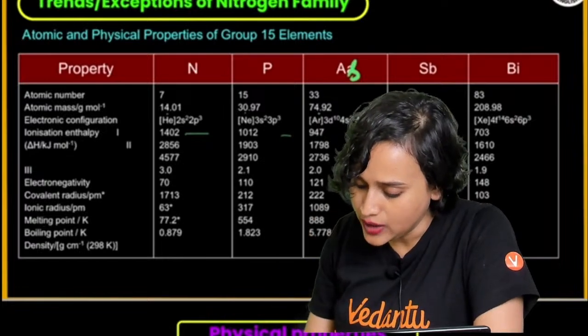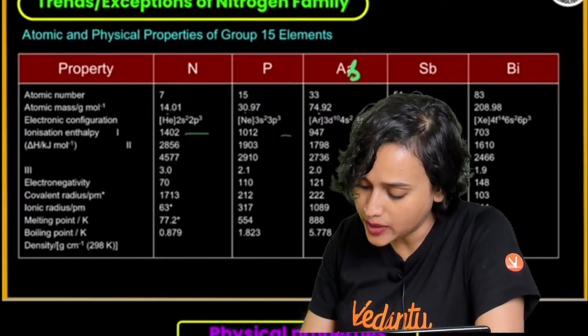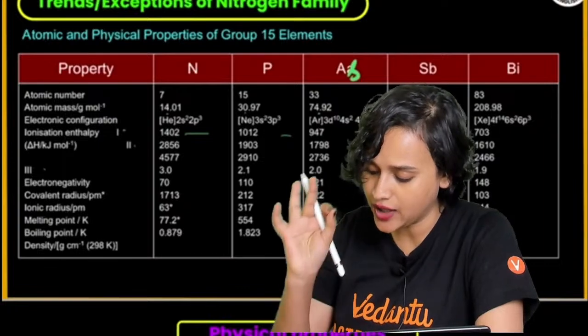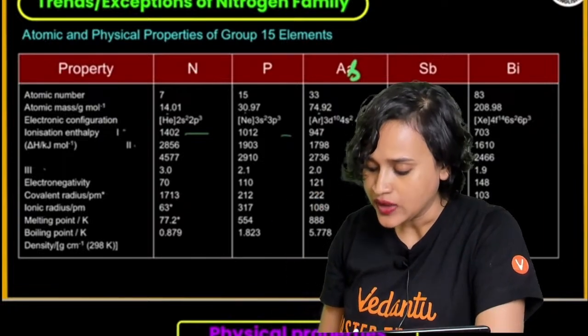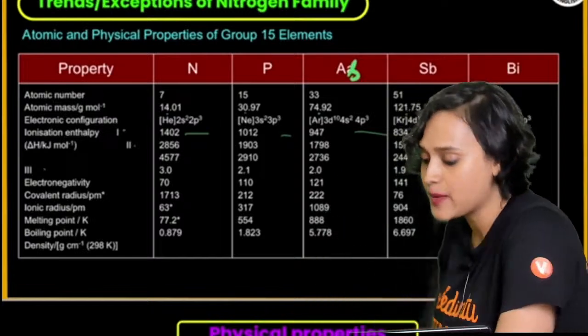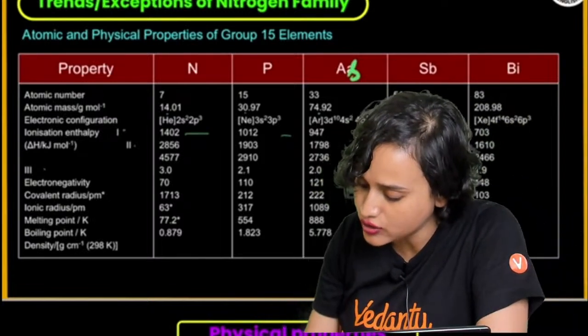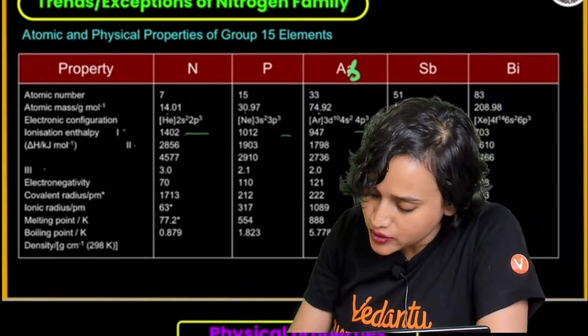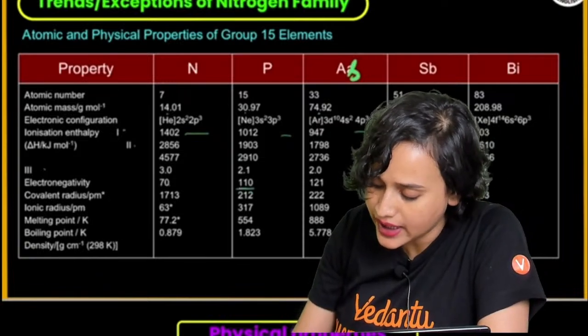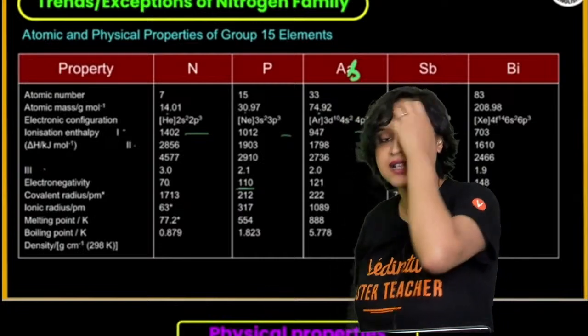Now, what do we see? In case of ionization enthalpy, you have 1, 2, and 3. Three ionization enthalpies are given. And no, we do not see any exceptions here. The ionization enthalpies are absolutely fine. Electronegativity also. Now, electronegativity, do you see from 70 to 110? That's a good jump, isn't it? Yes, that's a good jump.